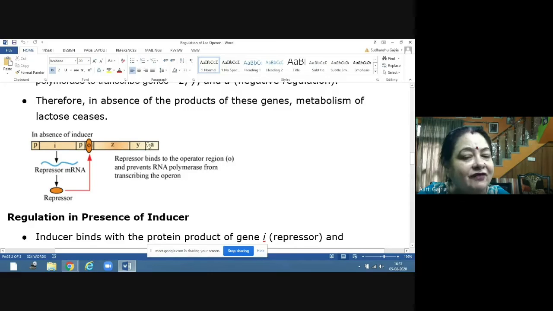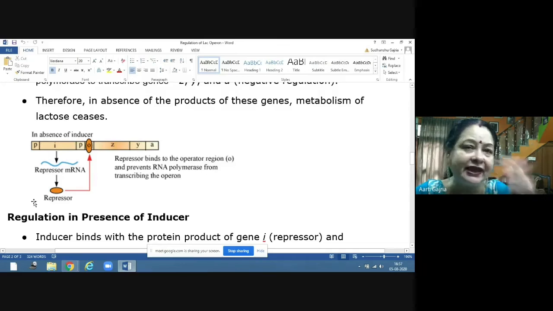These three genes will not express themselves in the presence of this repressor. Repressor binds to the operator region and prevents RNA polymerase from transcribing the operon. This is operon. Clear? Okay.